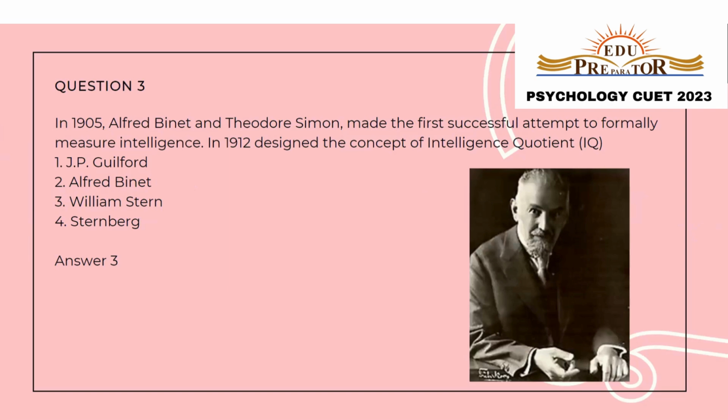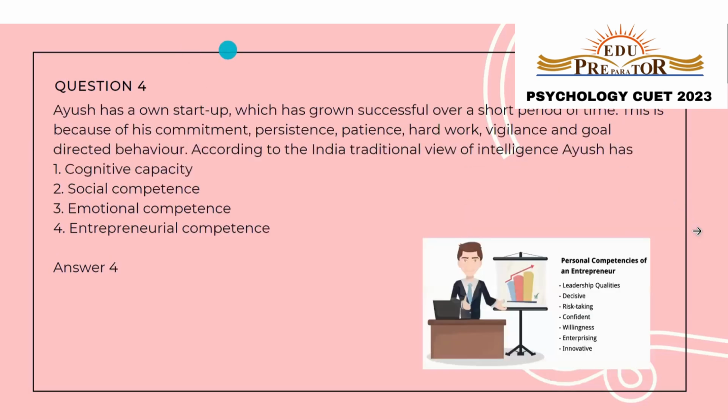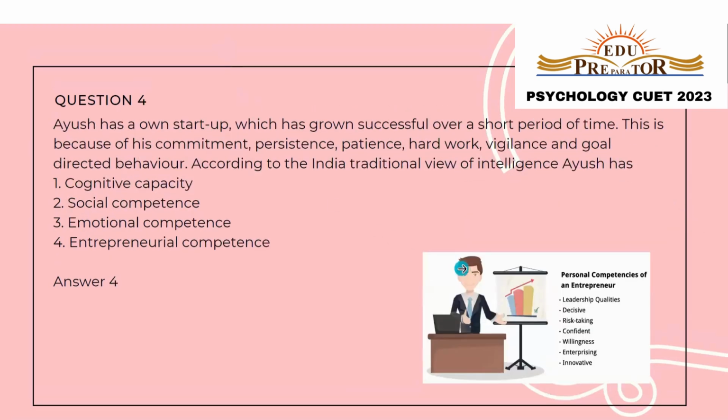After that, in 1912, this person gave the concept of IQ. So, the person who gave us the concept of IQ in 1912 was William Stern. So, the correct answer of this question is option number three, William Stern. Let us move to the next question.